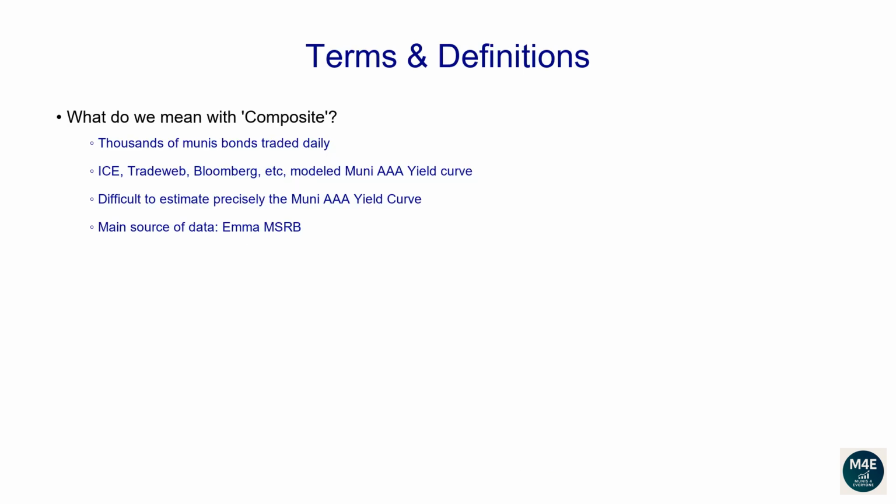Terms and definitions. What do we mean with composite? Every day thousands of muni bonds are traded, as you can freely see on the EMMA website. Different data providers like ICE, Tradeweb, Bloomberg, to name a few, provide their model-implied Muni AAA yield curve. Given that it's very difficult to tell which curve is more accurate on any given date, we compute for every tenor the average of the yield curves available to us, plus some extra adjustments. Currently, we manually capture yield curves and bond yields available from the EMMA MSRB portal.